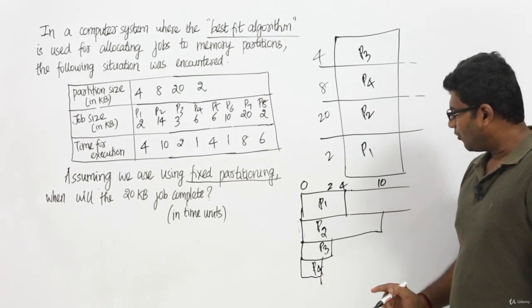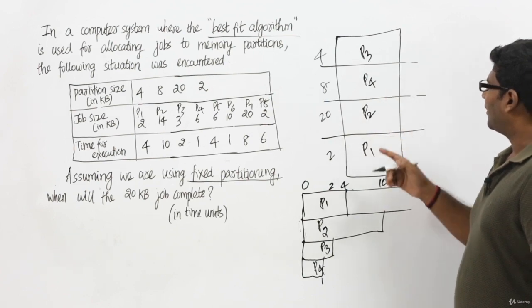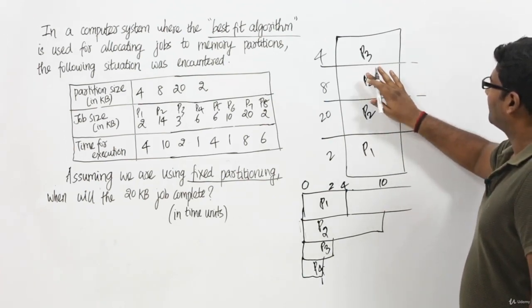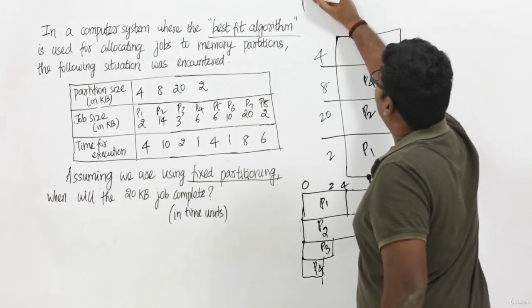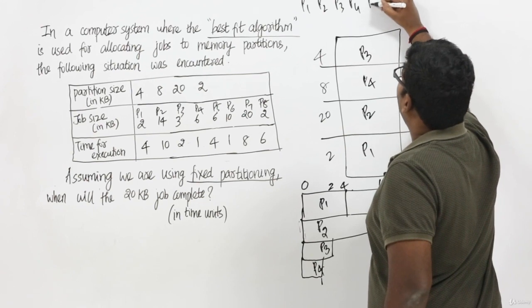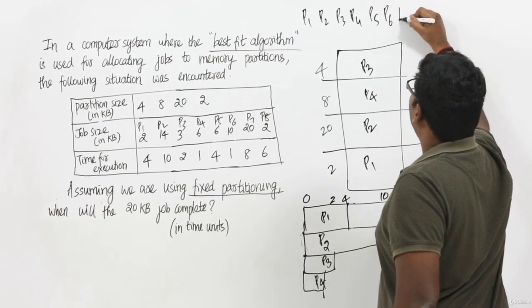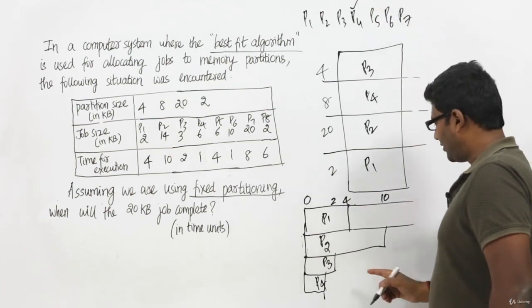Now process P4 will come out at time unit 1, right? At time unit 1, process P4 will come out of the RAM because it has completed its execution. Let me write all the processes: P1, P2, P3, P4, P5, P6 and P7. Process P4 has completed its execution in time unit 1.